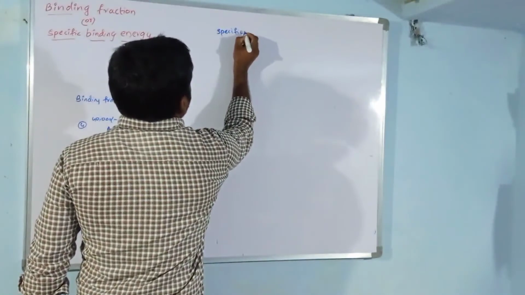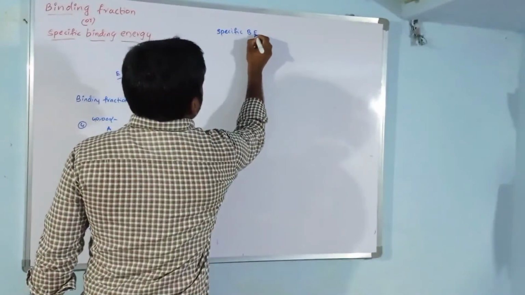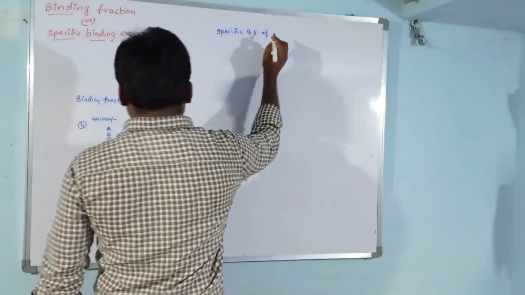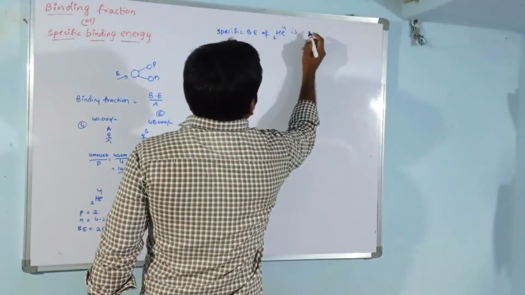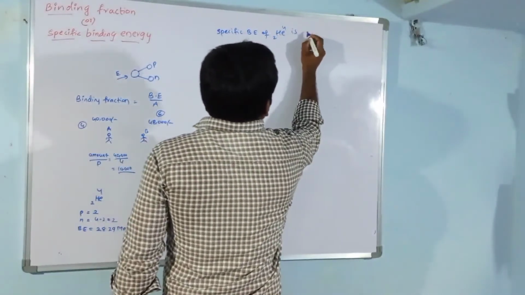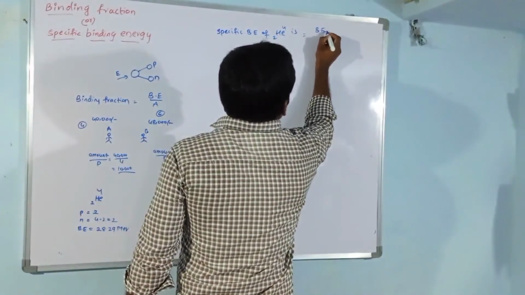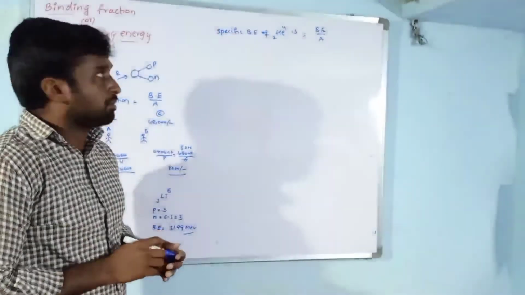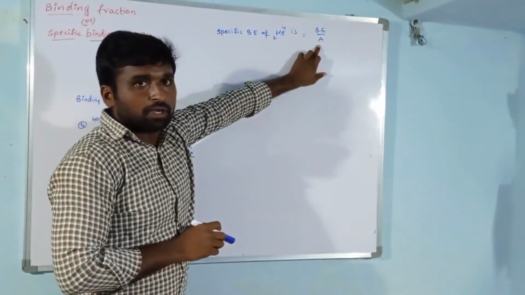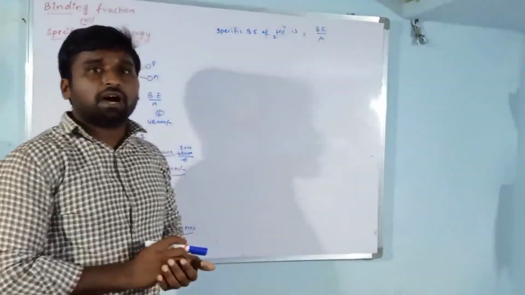The specific binding energy of helium 2 4 is binding energy per mass number. That is the specific binding energy formula: binding energy per nucleon, or binding energy per mass number.